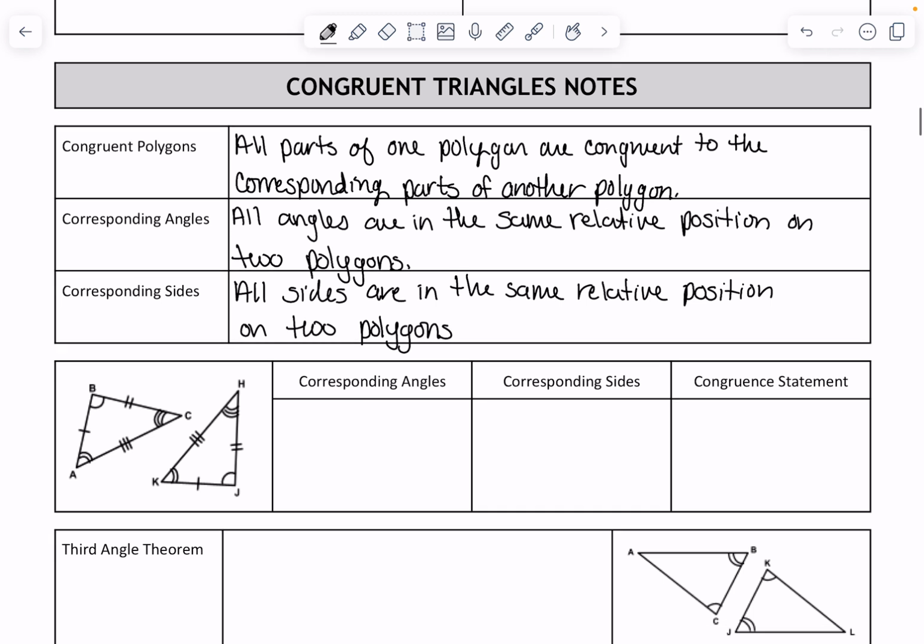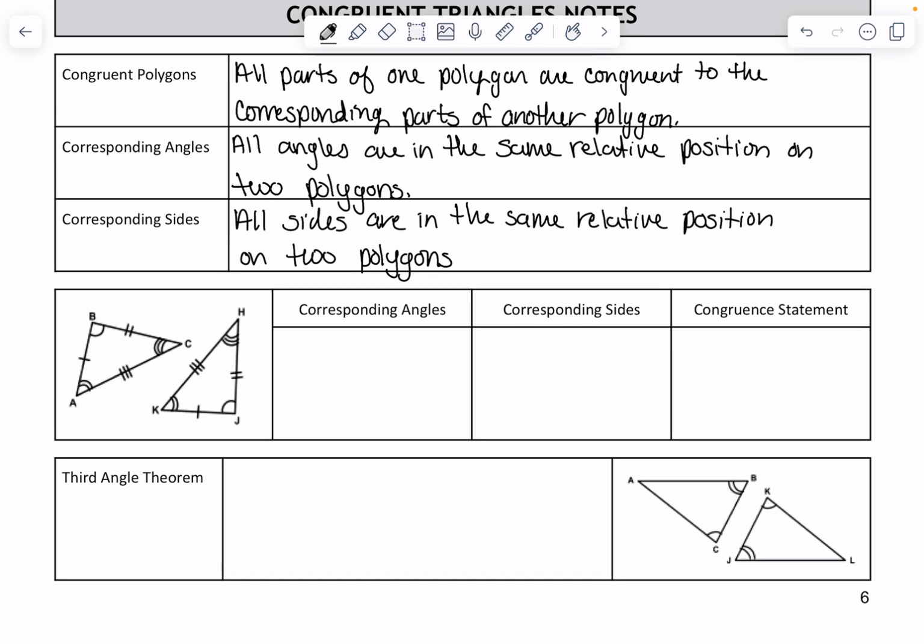All right, we're going to practice that here. So we have corresponding angles. We denote congruent angles with these arcs. So this angle B is going to be the same as this angle J because they both have one arc. So angle B is congruent to angle J, and those would be my pink ones.